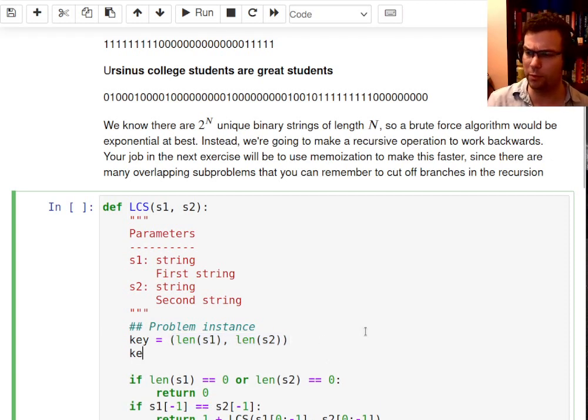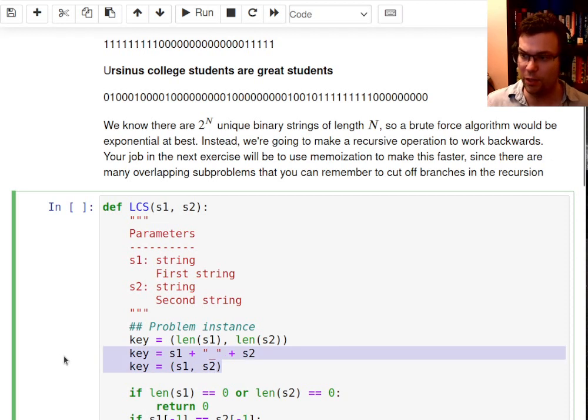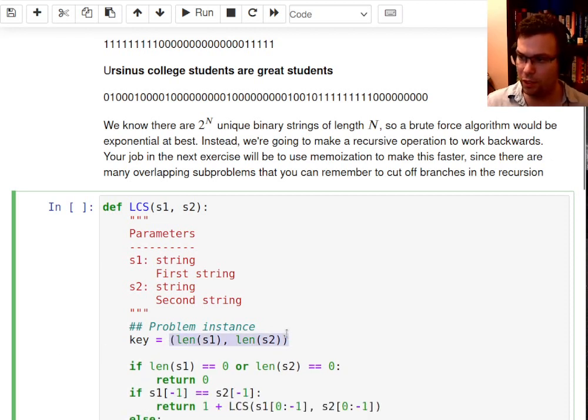In class, we talked about some other options. Somebody else came up with the idea of S1 plus underscore plus S2. That would work just fine. You could also just do S1, S2 in the tuple, so whatever the strings actually are, straight up. But the nice thing about this one is it's pretty concise in memory. It's just two numbers, the length of the first string that you have left and the length of the second string. So that's what you should use to index the problem in your memory.